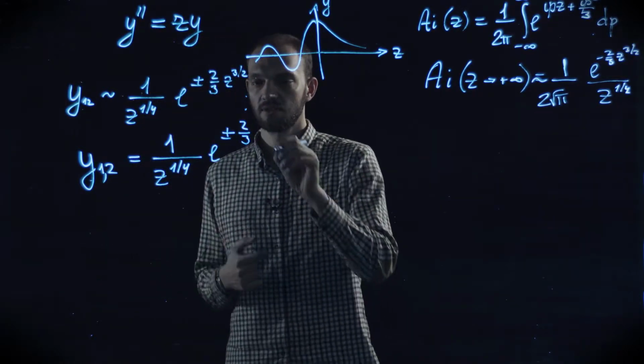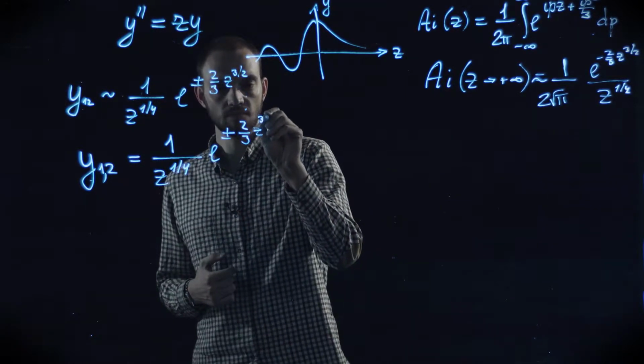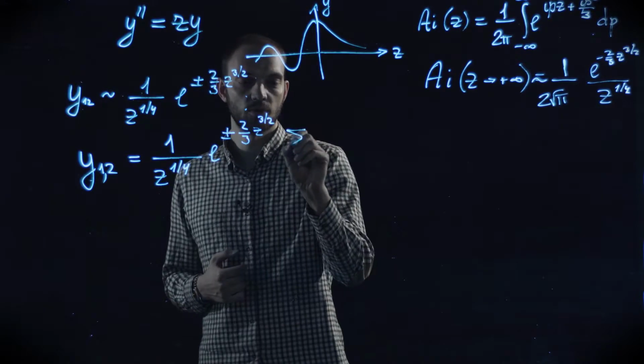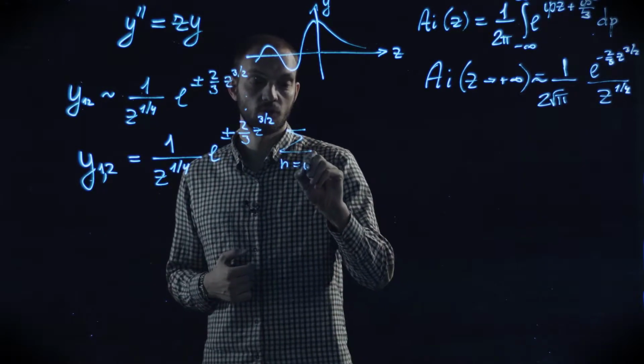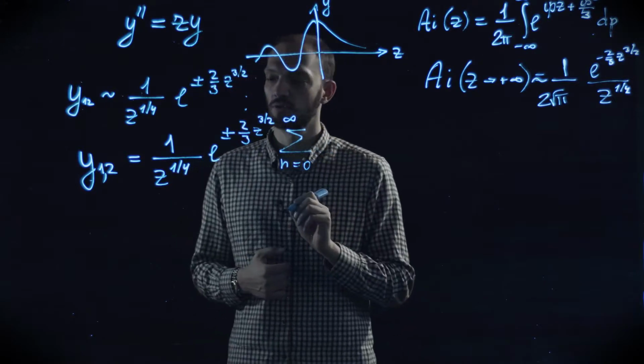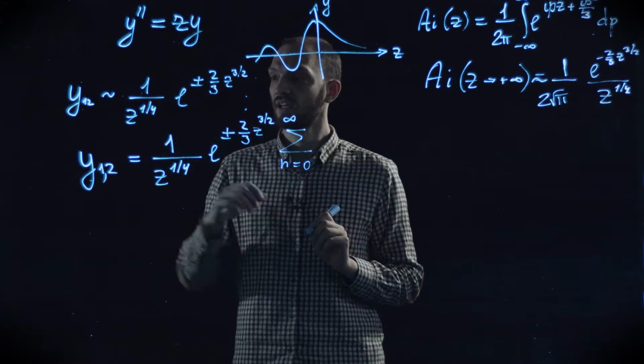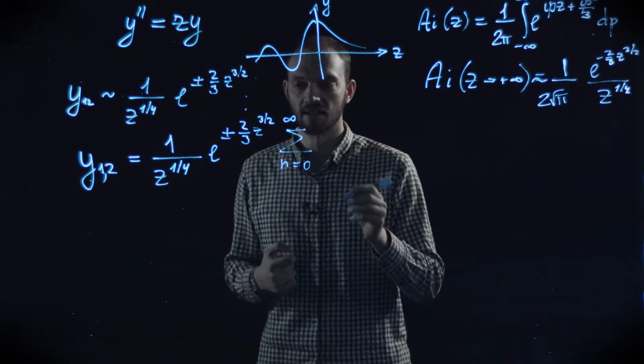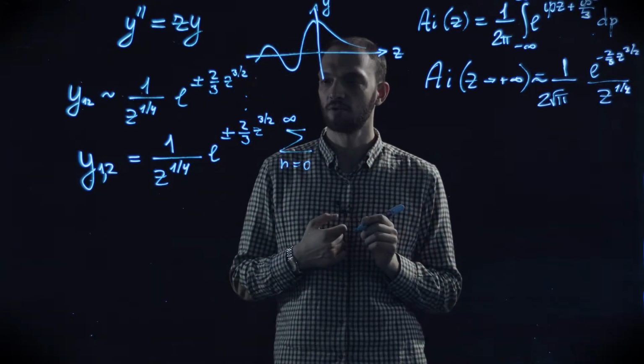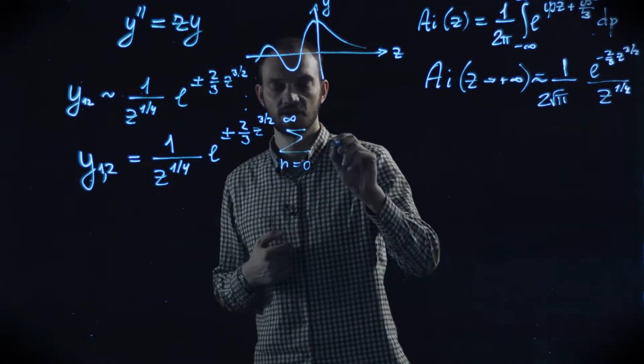Quite a general statement can be made, which tells that the following series, which is only formal but still can be quite useful, does indeed solve this equation, not approximately, but to some extent exactly. Before clarifying the meaning of these words, let me write down the series explicitly.